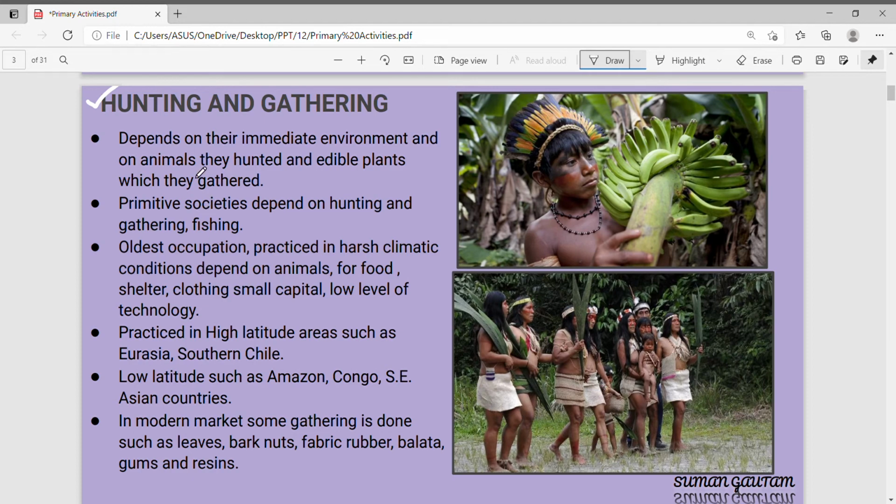In hunting and gathering, man is immediately dependent on environment and also on the animals. They gather the stuff. It is done by primitive societies. It generally involves hunting, gathering, which is just going to the forest and collecting, and fishing. It is the oldest occupation, and even in this case the shelter and clothing is collected from the trees, from the bark of the trees, leaves, all that is used.